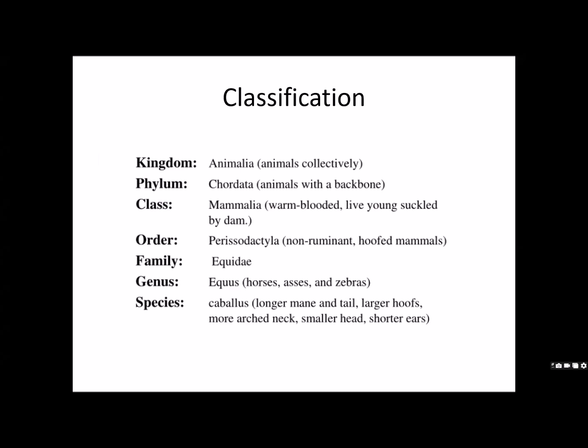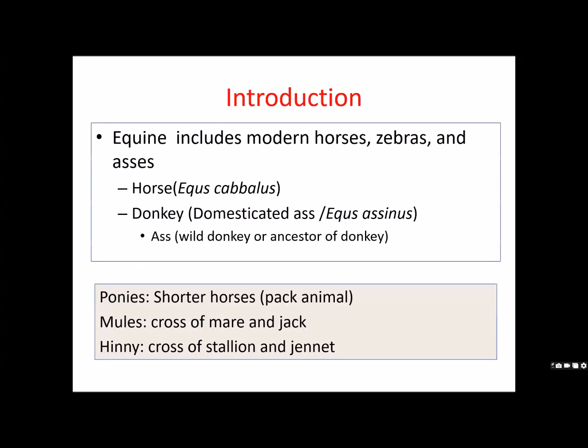Equus caballus means mainly horse, which is indicated by larger mane and tail, larger hooves, more arched neck, smaller head, and shorter ears. Contrary to this, Equus asinus has a short and erect mane, smaller hooves, straight neck, larger head compared to body and legs, and larger ears, which you already studied in your UG classes.